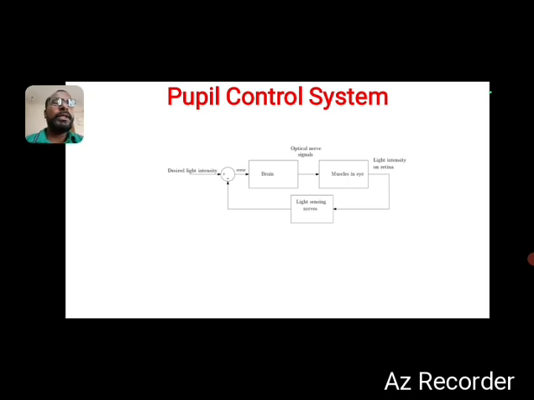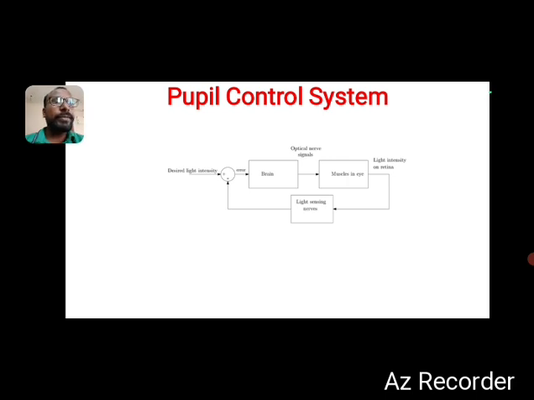Now, due to the feedback effect, a control system means the desired output is produced by making the feedback connection, okay.